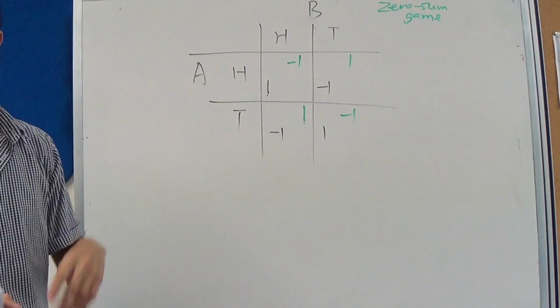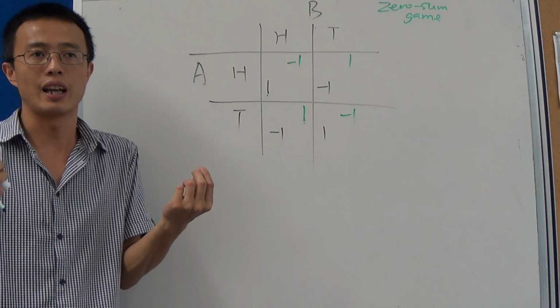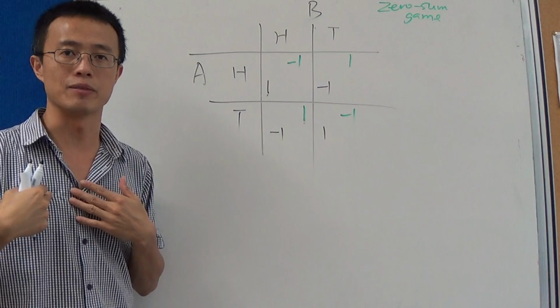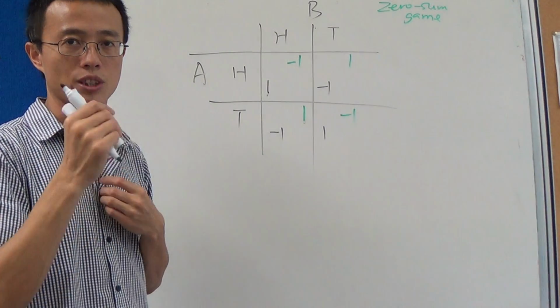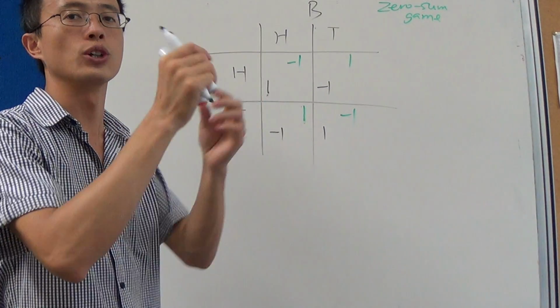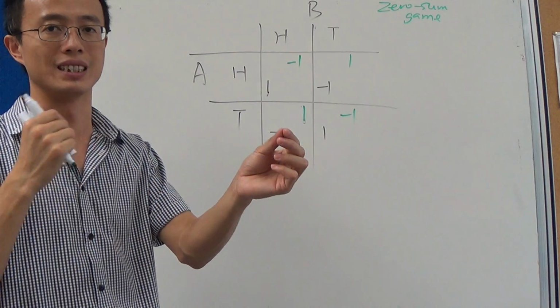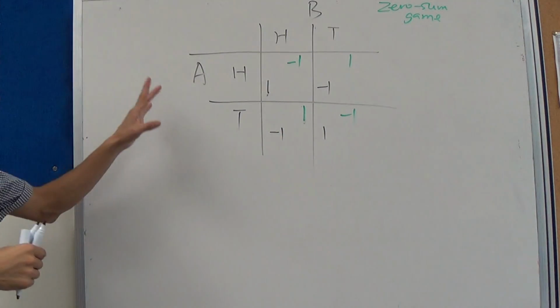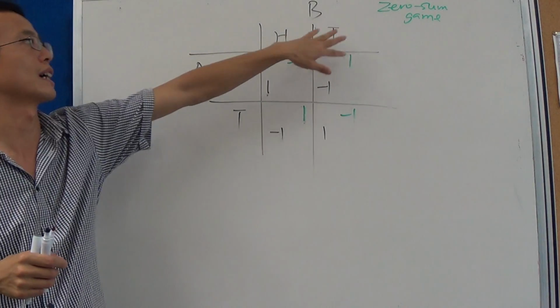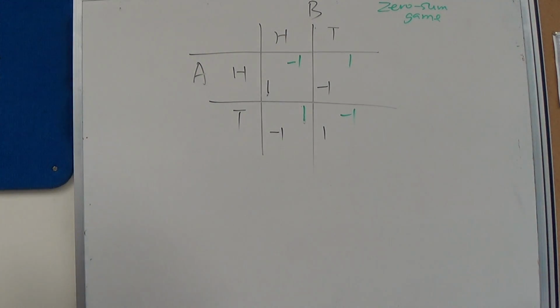Payoff add up to 0. So it is a situation that my gain necessarily means your loss, and your gain necessarily means my loss. Okay, so that's one feature. We call this type of game zero-sum game.